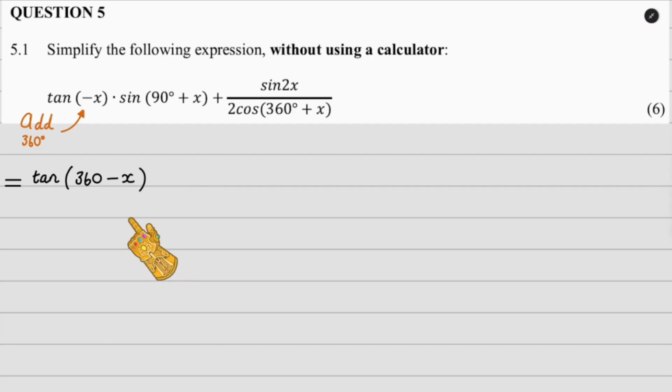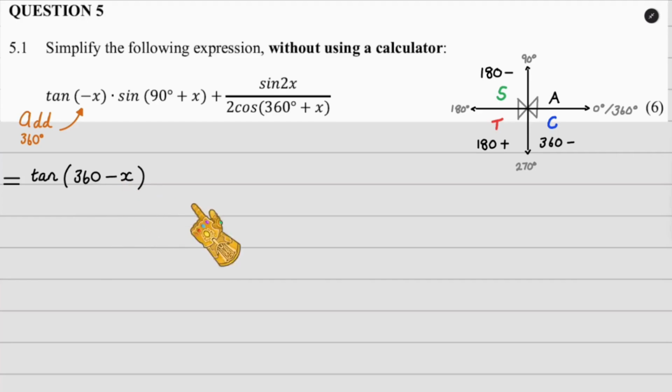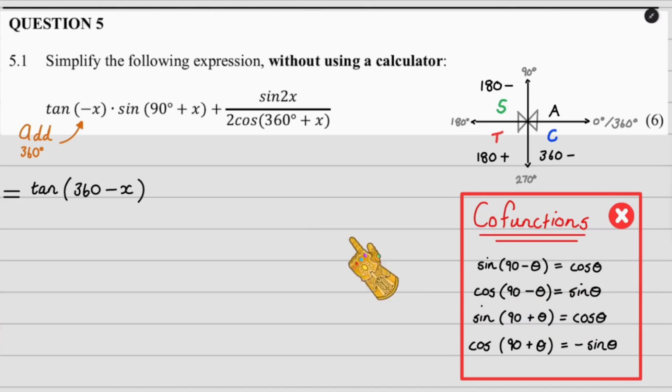And then that's going to set me up beautifully to use my little CAST diagram. Let's grab him while we're here. Alright, so the purpose of doing that was to set myself up for reduction, because that's now in the 360 minus quadrant. Now sine of 90 plus x is a cofunction that you must be comfortable with and know off by heart. A trigger to recognize cofunctions is when you see 90 plus. Sine of 90 plus an angle is just equal to cos of that same angle. So this over here will change to cos of x.